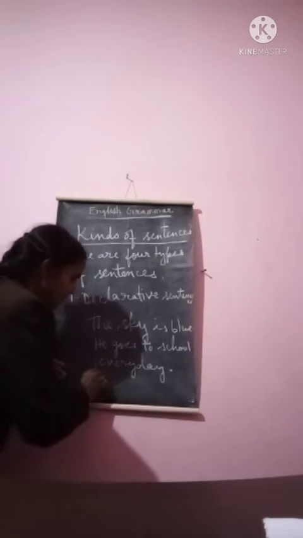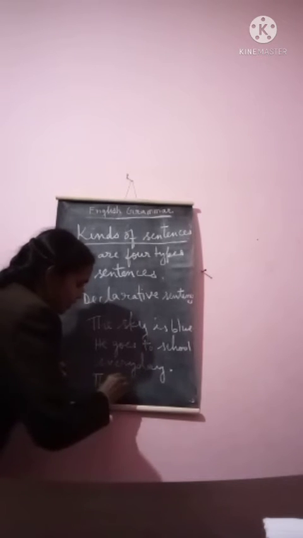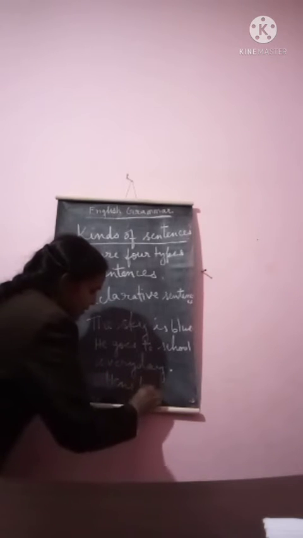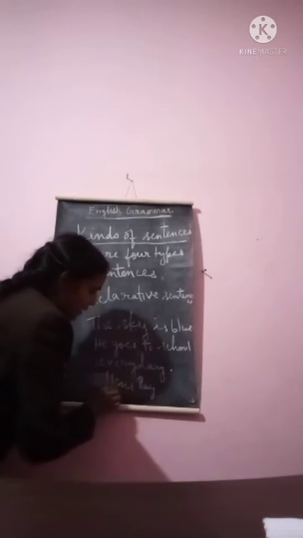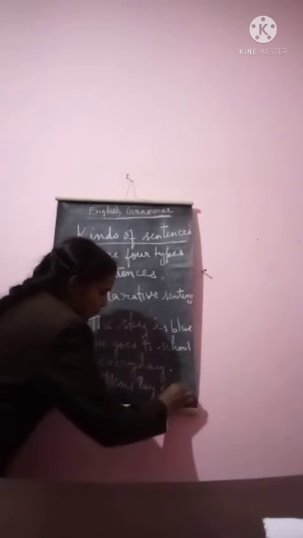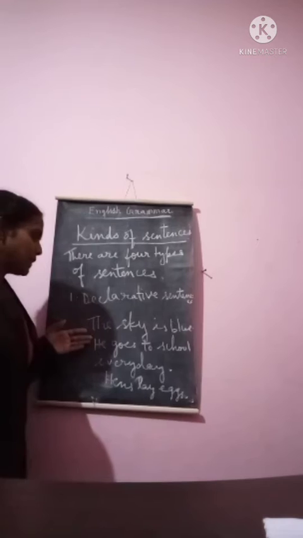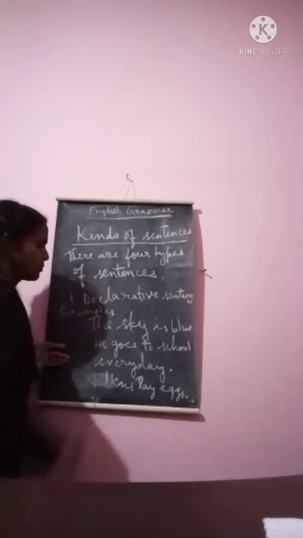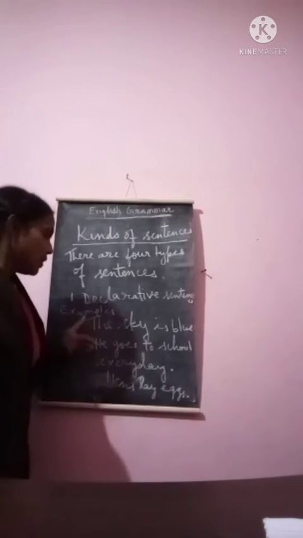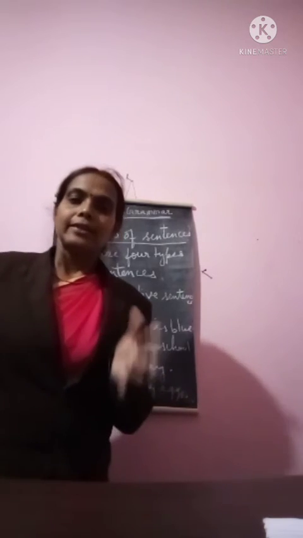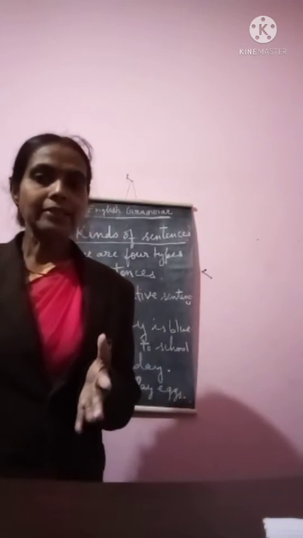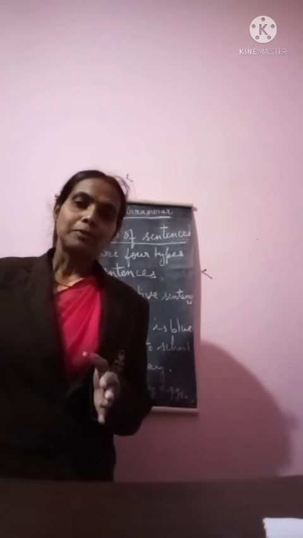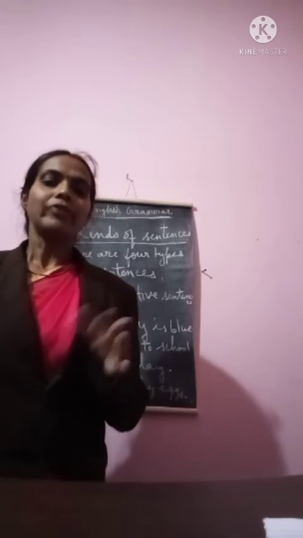Then the hen lays eggs. Hens lay eggs. So these are some examples of declarative sentence. Got it? So what is a declarative sentence? A sentence that states or declares something. That is called declarative sentence or statement. It simply denies or affirms something.